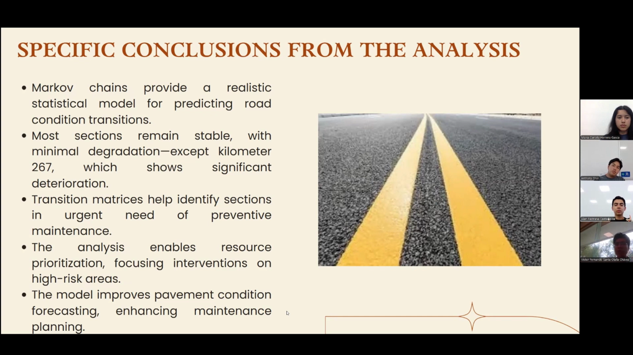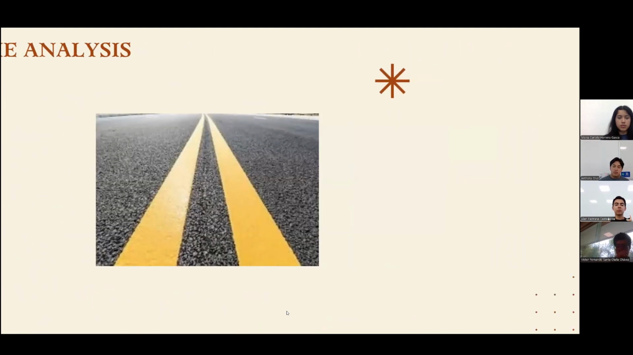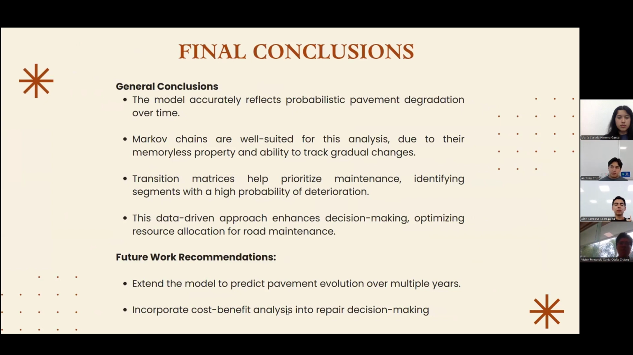Most segments are stable, with minimal degradation except for kilometer 267, which shows significant deterioration. The transition matrices give insight into where preventive maintenance should be prioritized. Some general conclusions regarding the solved problem are that the model accurately reflects probabilistic degradation of the road surface. Markov chains are appropriate due to their memoryless nature and the ability to track gradual condition changes over time. Transition matrices help to prioritize road maintenance by identifying segments with high probability of deterioration, and future work can include predicting multi-year state evolutions and incorporating cost-benefit analysis for the repairs.